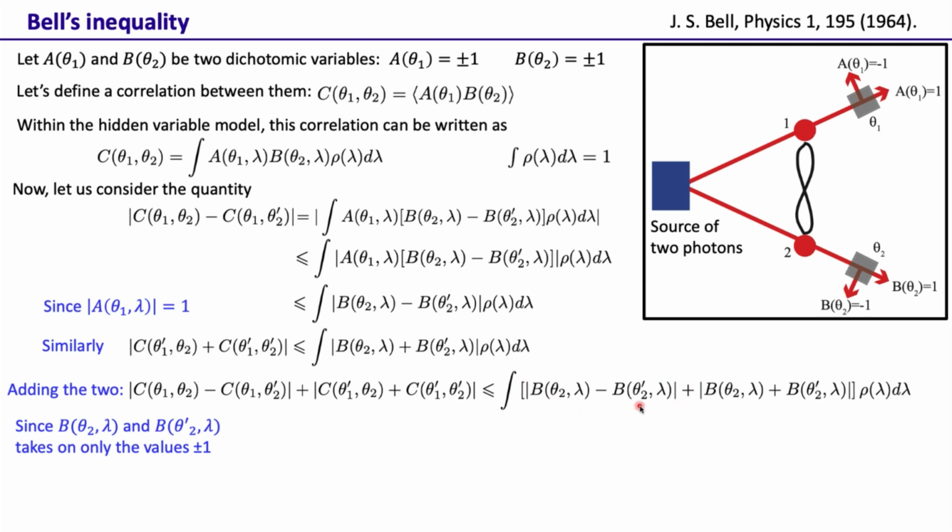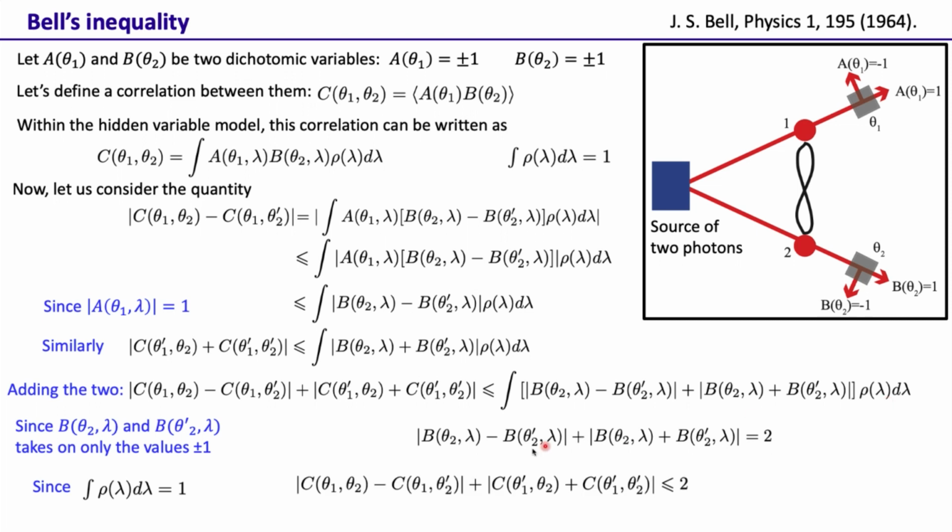So either this one is 0 and this one is 2, or this one is 2 and this one is 0. So that's why the thing inside will always be equal to 2. Hence this quantity is basically equal to 2. And we also have that ∫ρ(λ)dλ, the distribution of this hidden variable, has to equal 1. That means this integral is normalized, so this quantity is less than or equal to 2.